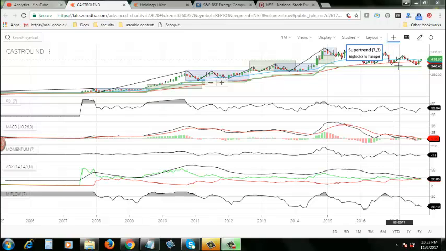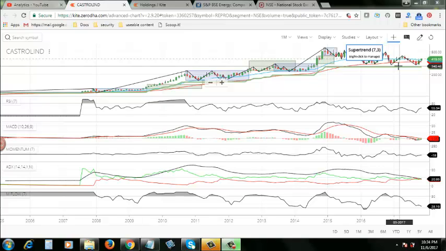In the last 2 years it didn't even make an attempt to cross its previous price, and the stock is lacking strength, direction, and momentum. All these three are lacking at the moment. So unless some change happens in all these three parameters, we cannot consider this stock for long term investment.